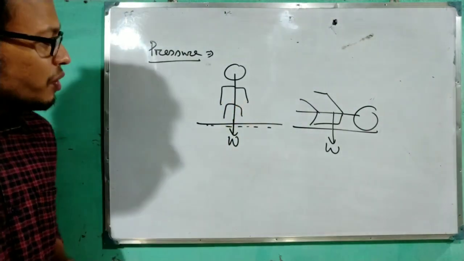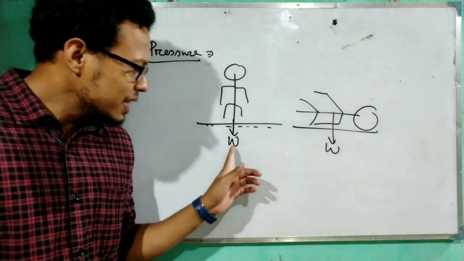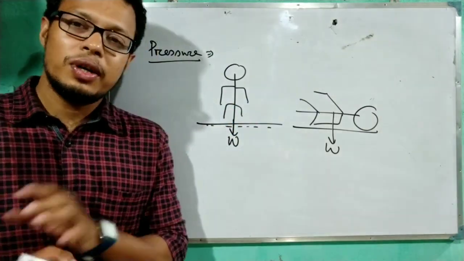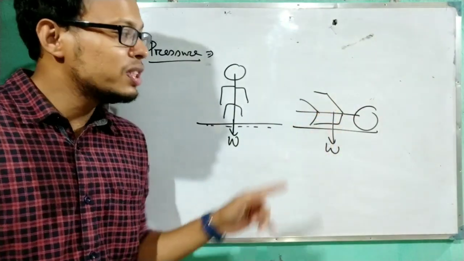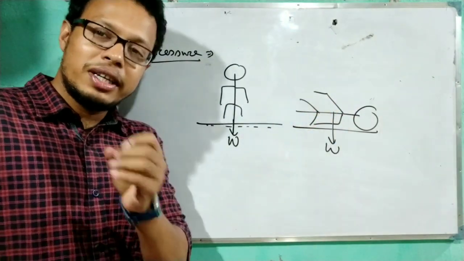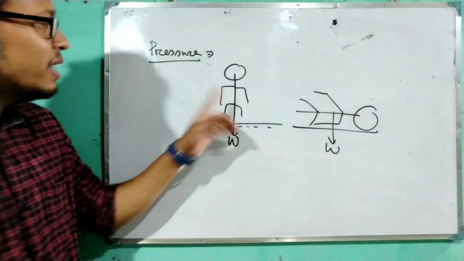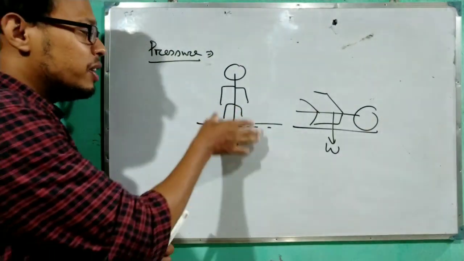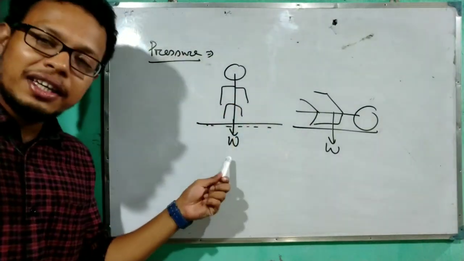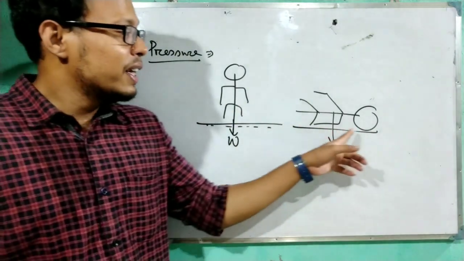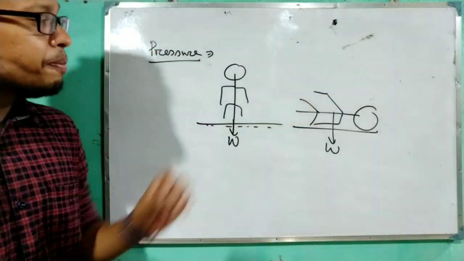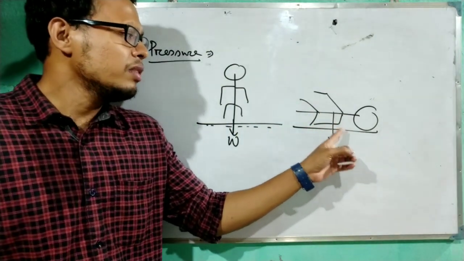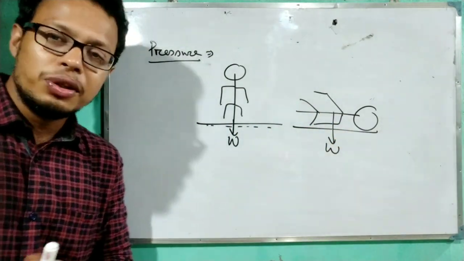When he is standing on the sand, he is giving the force which is called the weight, and when he is lying, the same force is acting by the person also, that is also called weight. But when he is standing, then his feet will sink into the sand. But when he is lying, the body does not sink into the sand. Why?